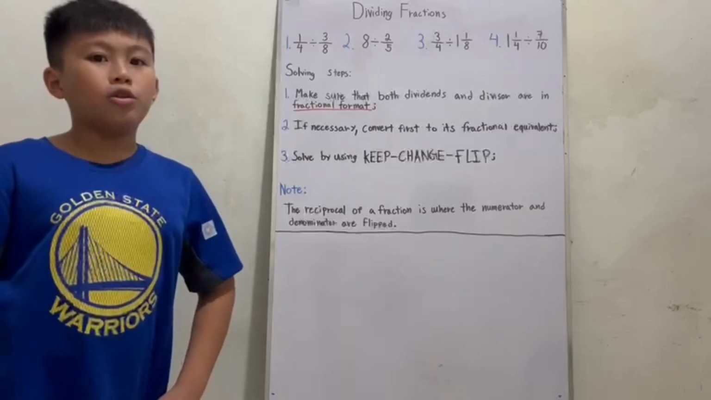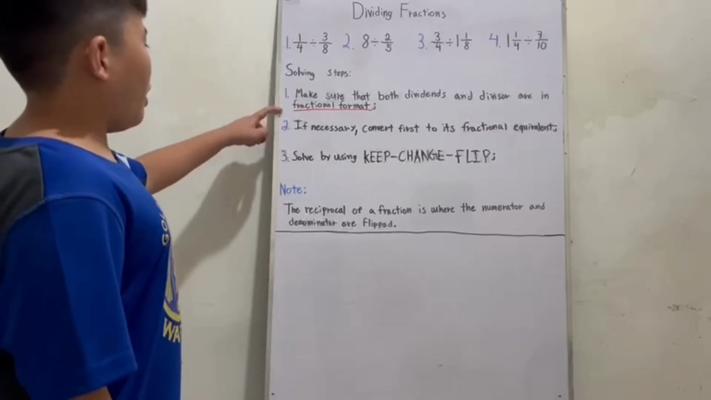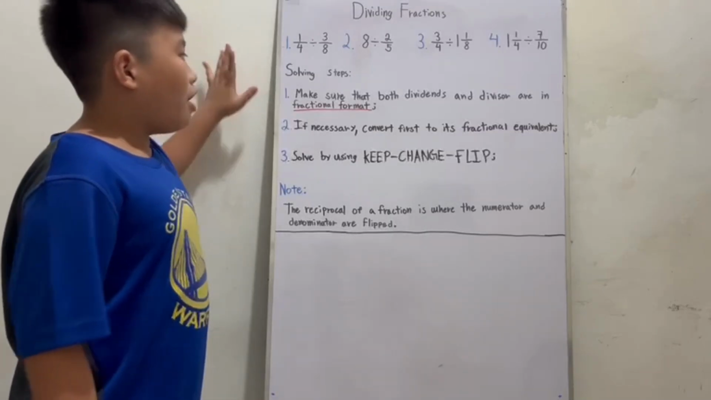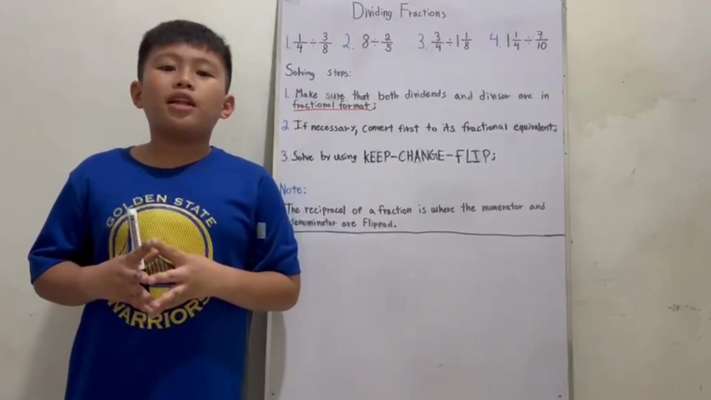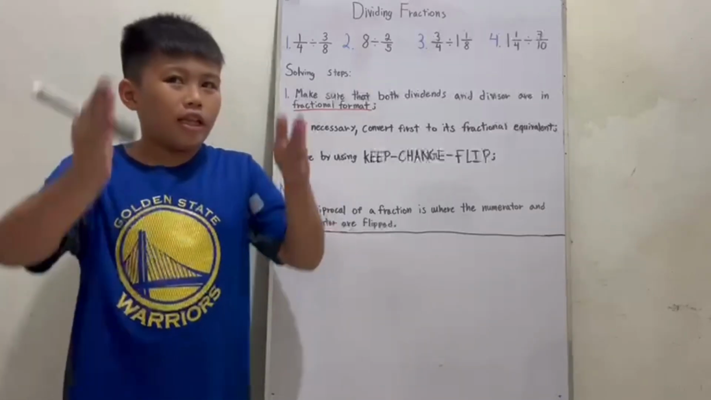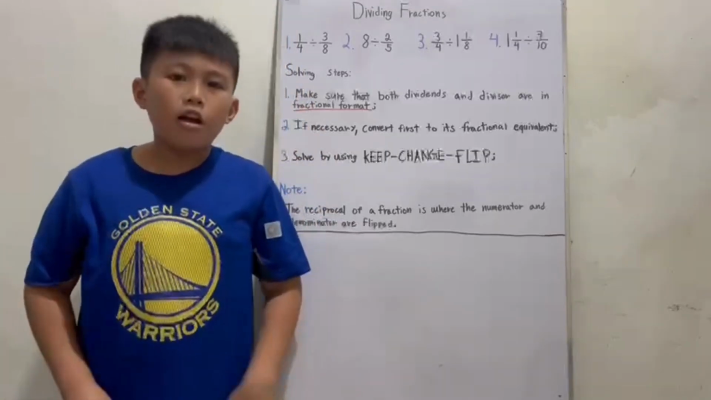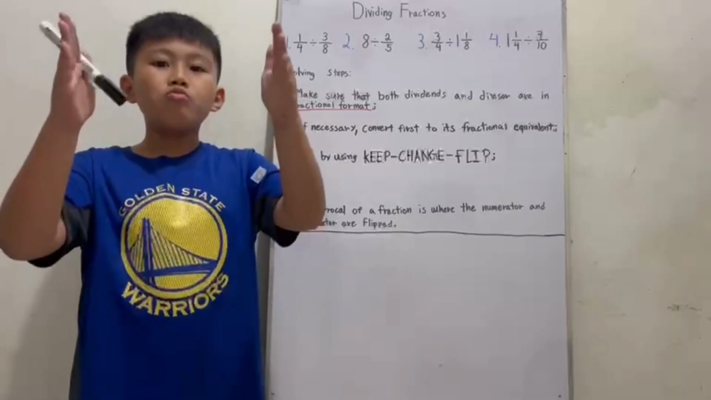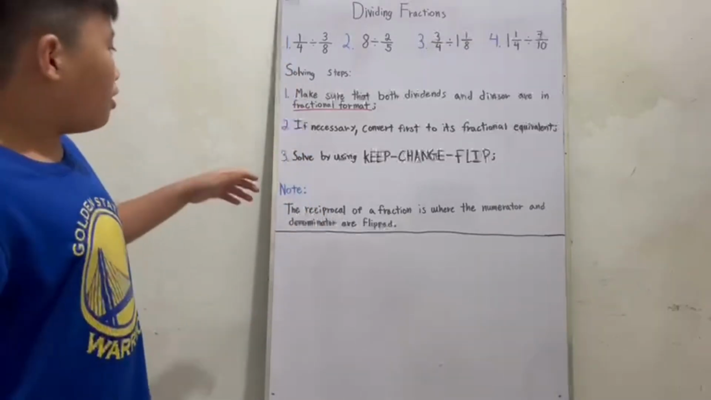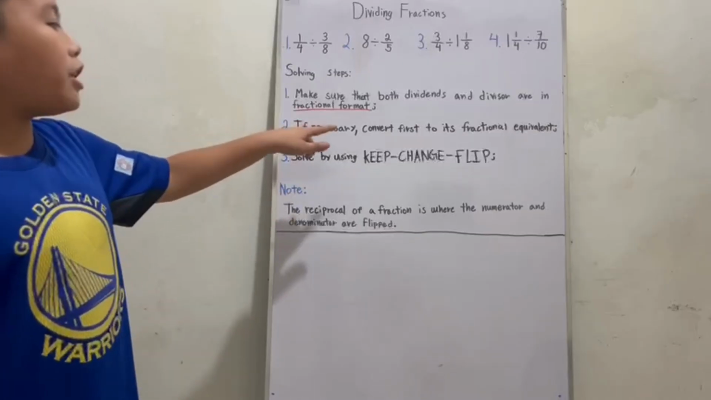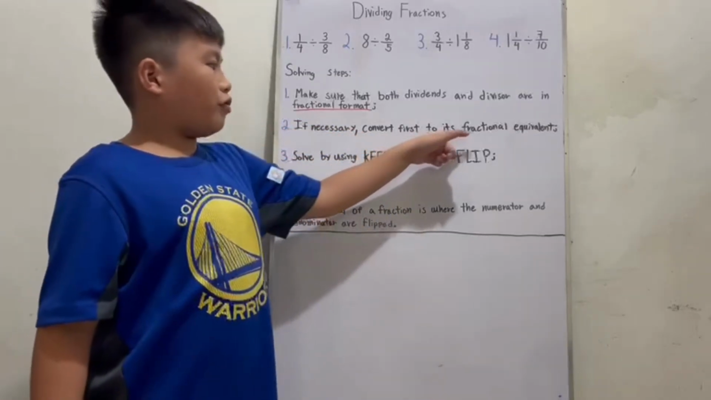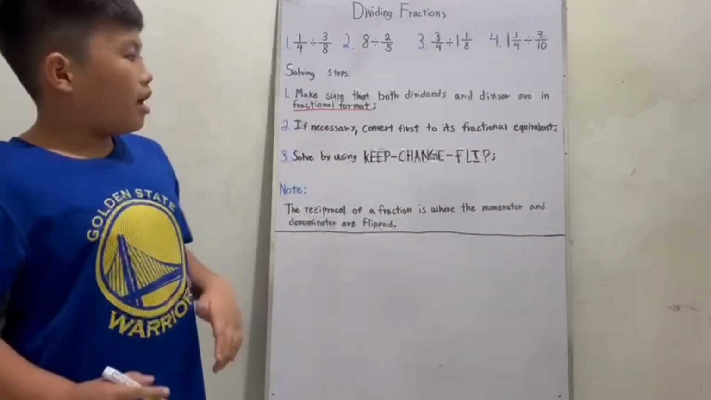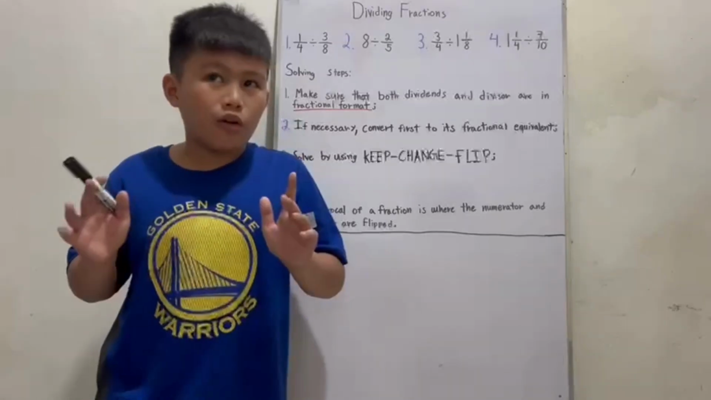Now let's move on to solving steps. Number 1: Make sure that both dividends and divisor are in fractional format. Fractional format means just like numerator and denominator. No mixed number, no whole number, just fraction. Number 2: If necessary, convert first to its fractional equivalent. Now, if a fraction is not in its fractional format, then we have to convert it to its fractional equivalent.